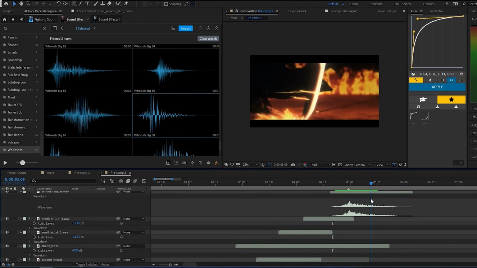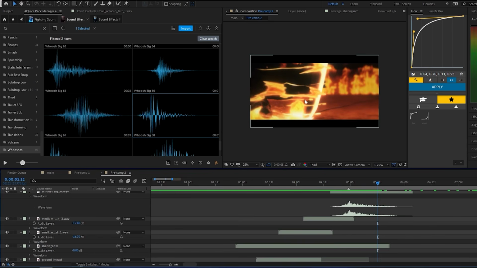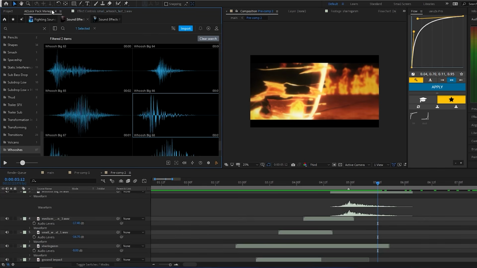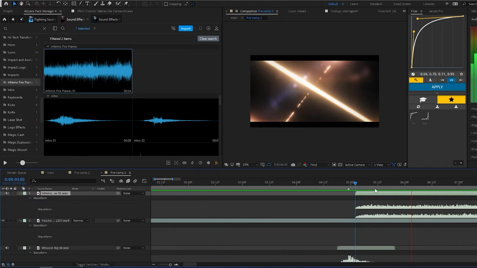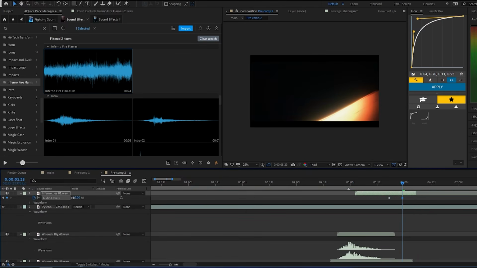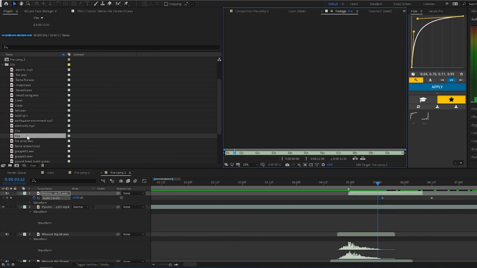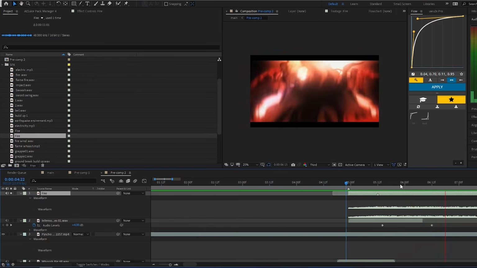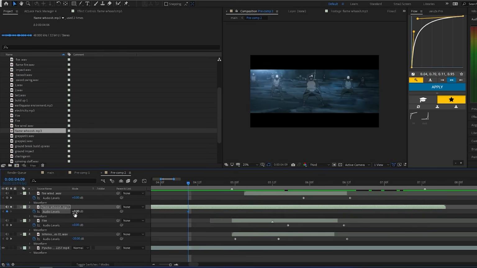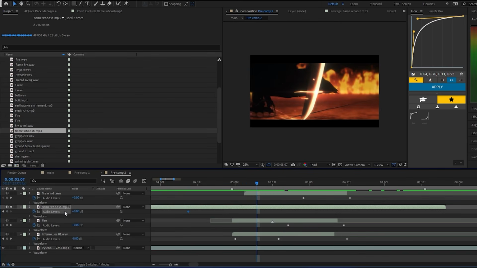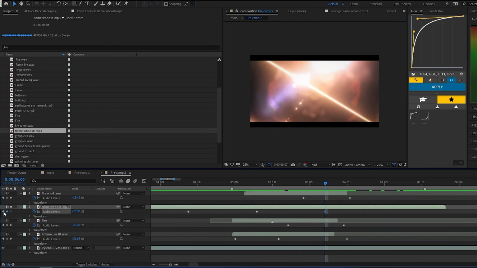If you look at this clip, you will see there is a lot of fire in here. So for that, I'm gonna use fire sound effect. This fire sound effect is an example of environmental sound effect. First off, we have this inferno fire sound effect from our free pack, so I will use that. Then I'm gonna do some fade in, fade out so it's smooth. Then I'm gonna layer it with this fire wind type of sound effect and then some more sound effects. The audio in this sound effect is kind of too long, it's kind of too slow, so I'm gonna make it short and fast with the method I showed in the starting of this video.